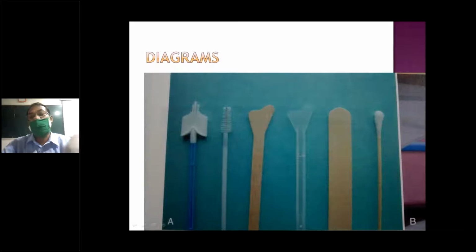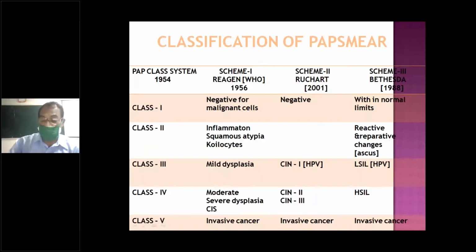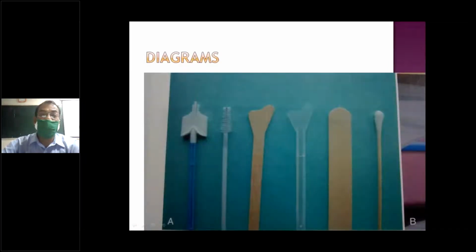You may be asked what are the instruments in the exam. So how are you taking this cytology sample? This is the cervix, the external os, going inside, that is taking the sample. The other one is also, if it is a spatula, this pointed one. This one will go inside the cervix. This one will go inside and rotate 180 degrees.